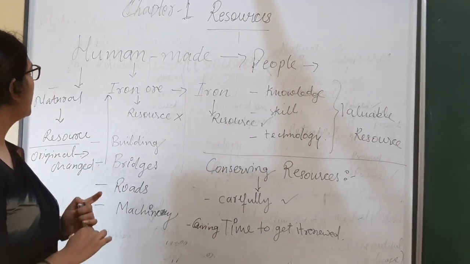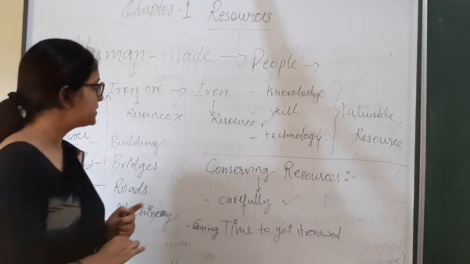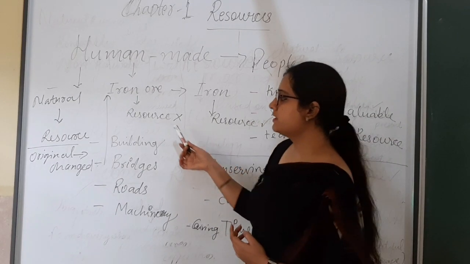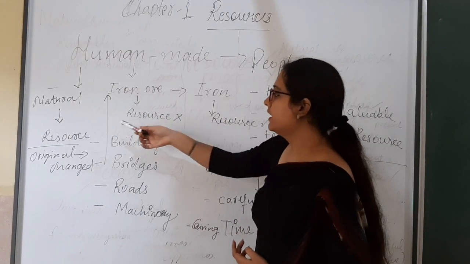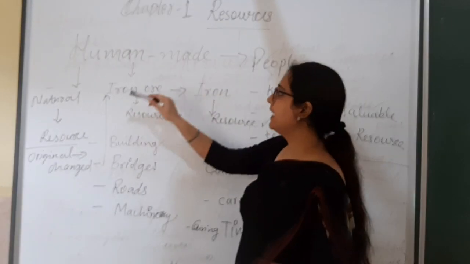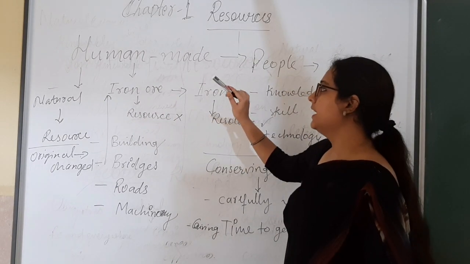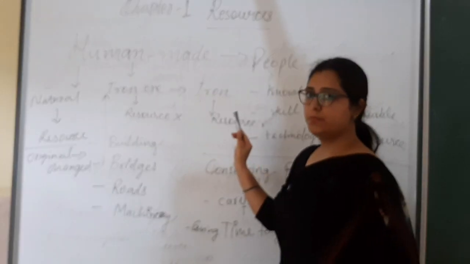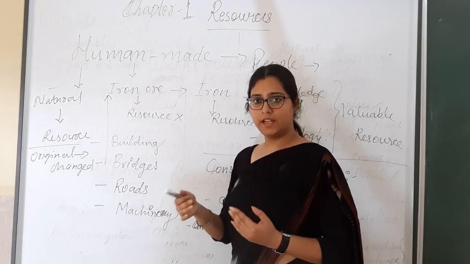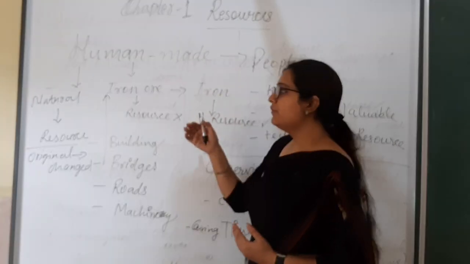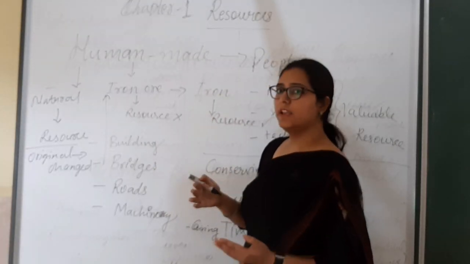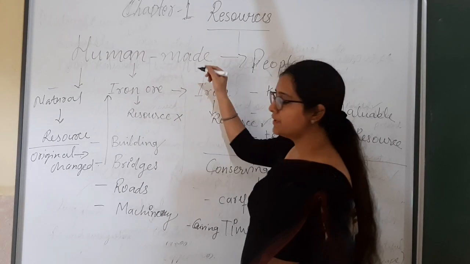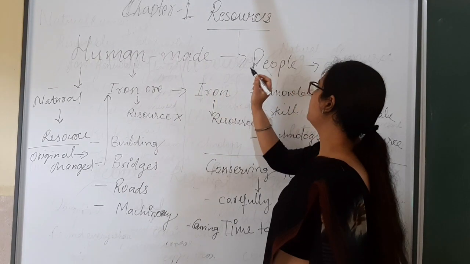Now students, we will come to the topic human made resource. What is human made resource? When any natural resource is converted into a resource by the human beings, then that will be known as human made resource. Resource means anything that satisfies our needs, and if anything is changed into a resource by the humans, then that will be known as human made resource.